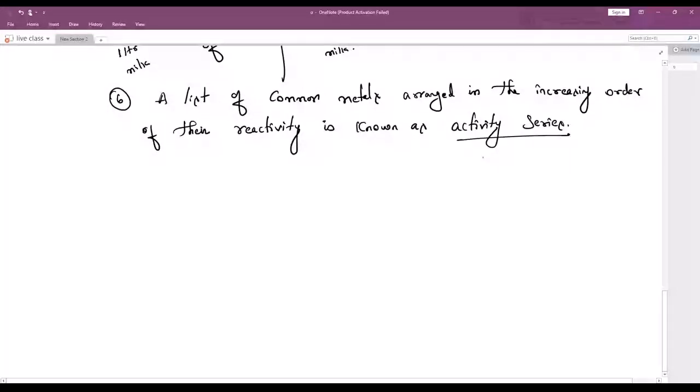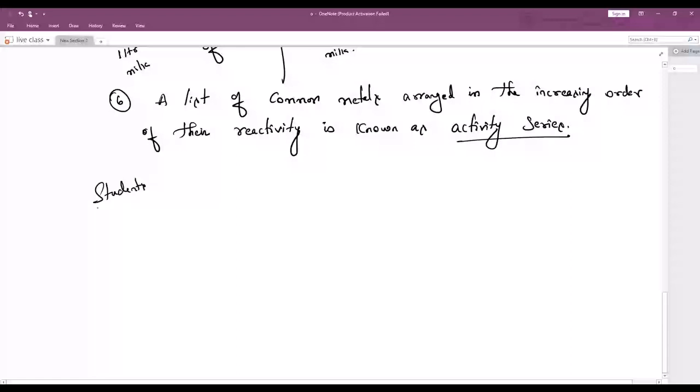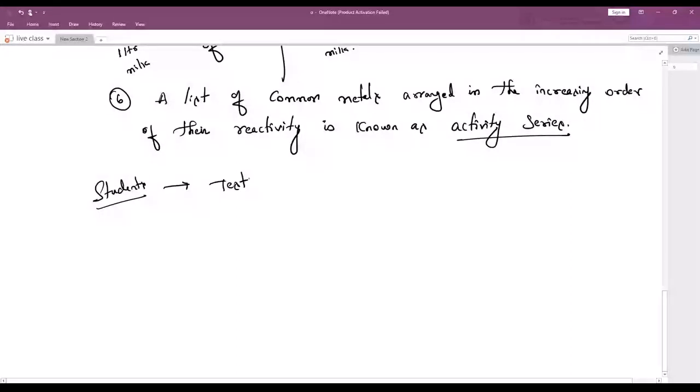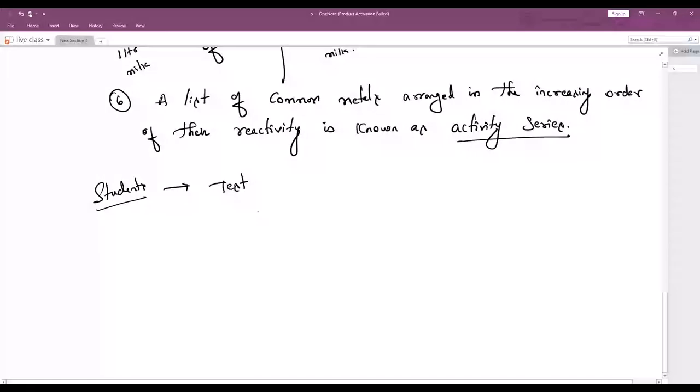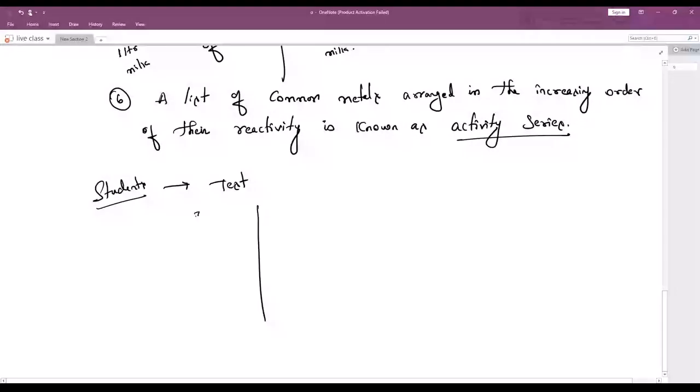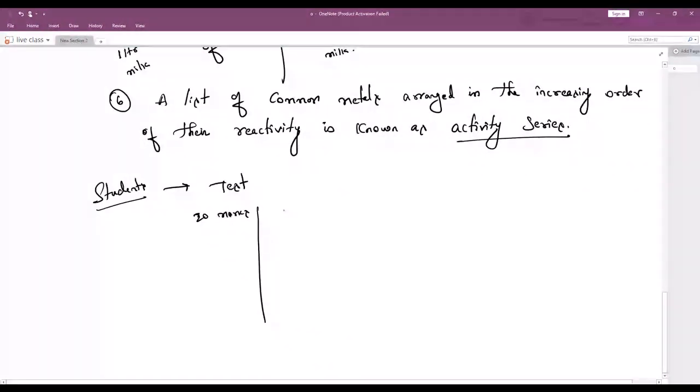For example, I'll give one small example. Let me take a set of students in a class. We have conducted a test for them. Then the teacher will say, all students who have taken above 20 marks form one line. All students who have taken above 15 marks stand in one queue. The ones who have taken less than 9 marks stand in one queue. Correct? Have you noticed this point?